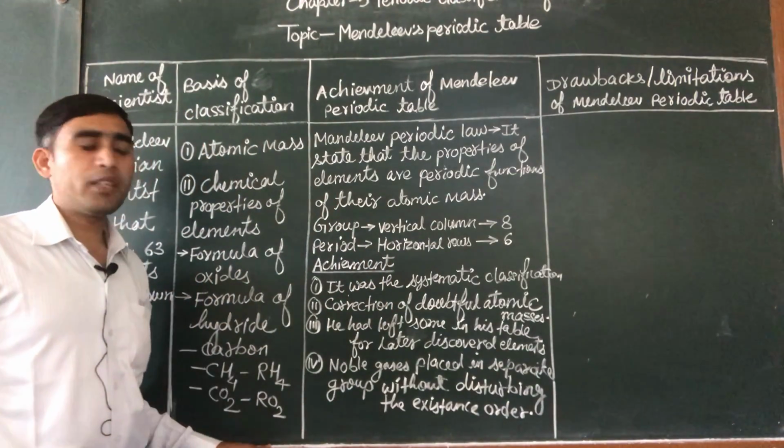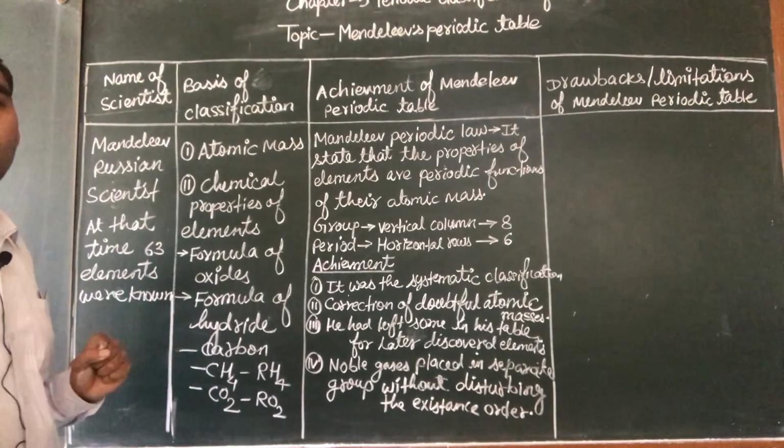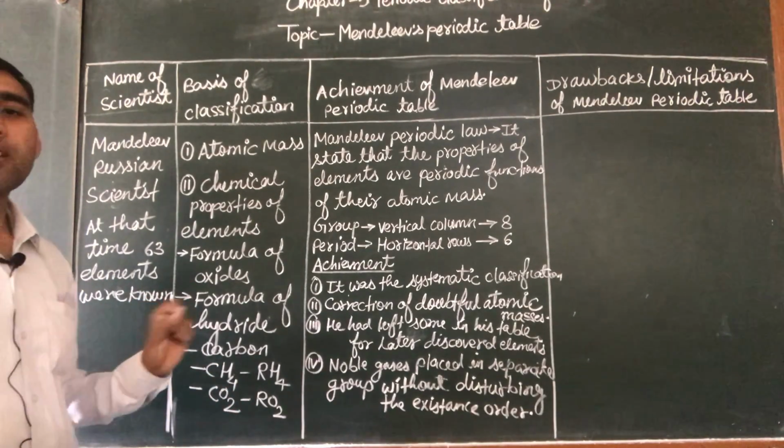Mendeleev left some gaps for the noble gases. At that time, noble gases were not discovered.